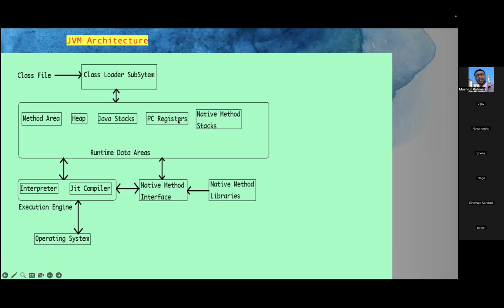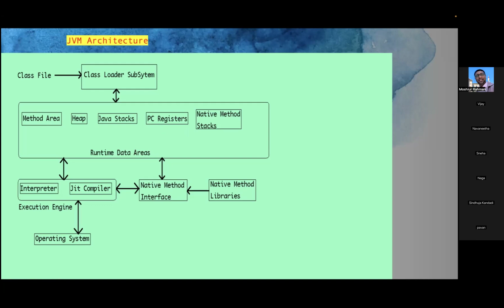PC registers: a register is nothing but the address of a memory location. For example, here we have around 10 people, but we have one identity, an address for where we are living. In the same way, PC registers provide the address of the memory location.